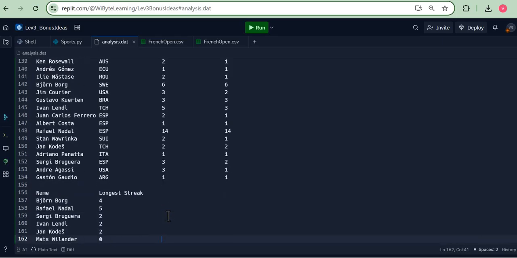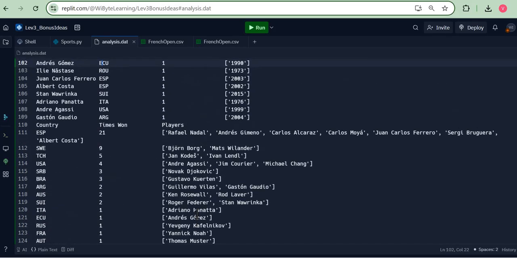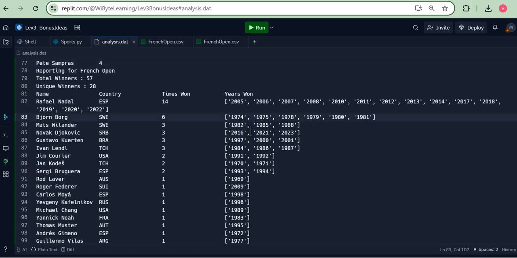In fact, previously we did the winning streaks. So, Rafael Nadal has had a winning streak. In fact, he has had several of those, as I'll just show you. And Bjorn Borg has had four, for example, even in French Open. So look at the magnitude of their achievement, just incredible, right? So if I look at Rafael Nadal, he won it 4 years in a row over here, 5 years in a row over here, and then again 2017, 18, 19, 20, 4 years, and then that solitary year. So I mean, really amazing.